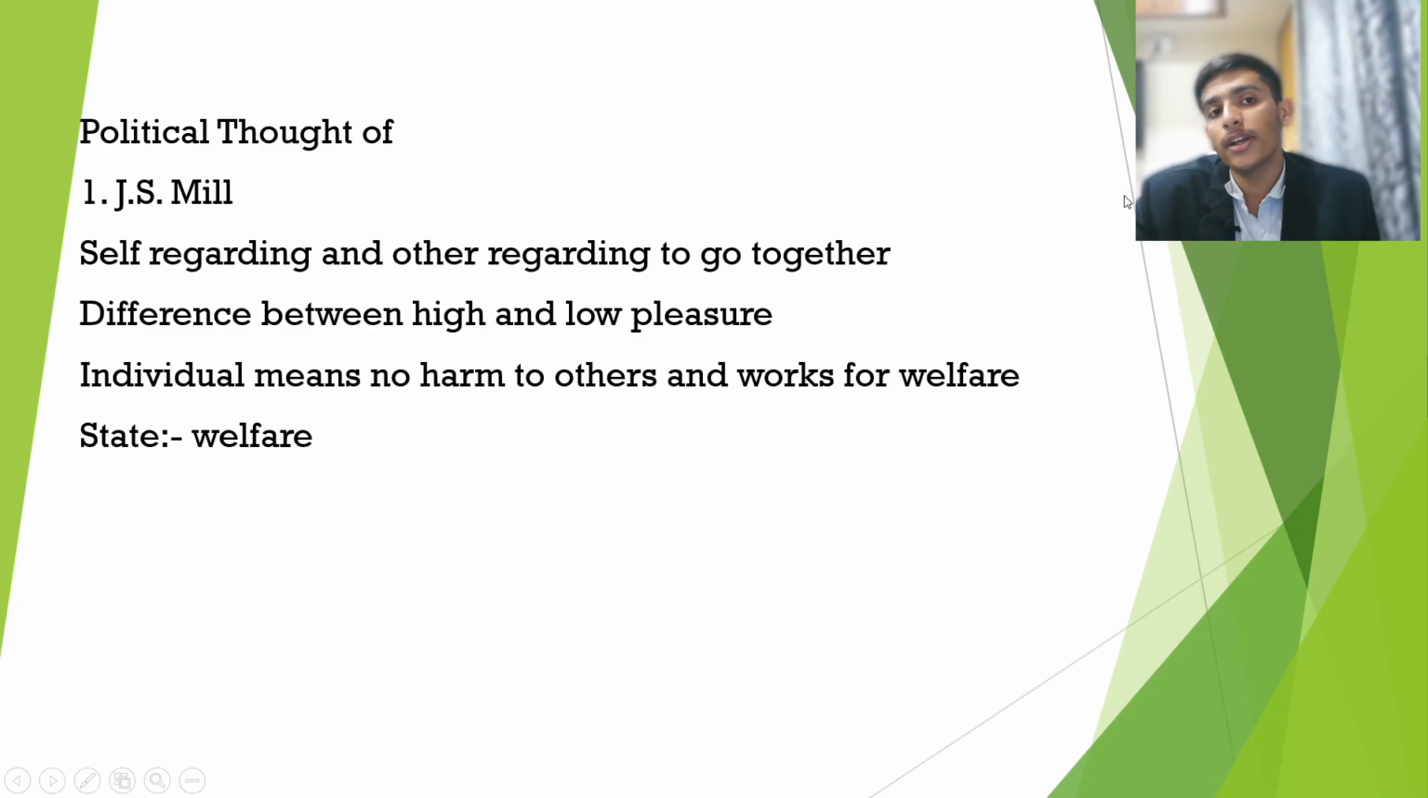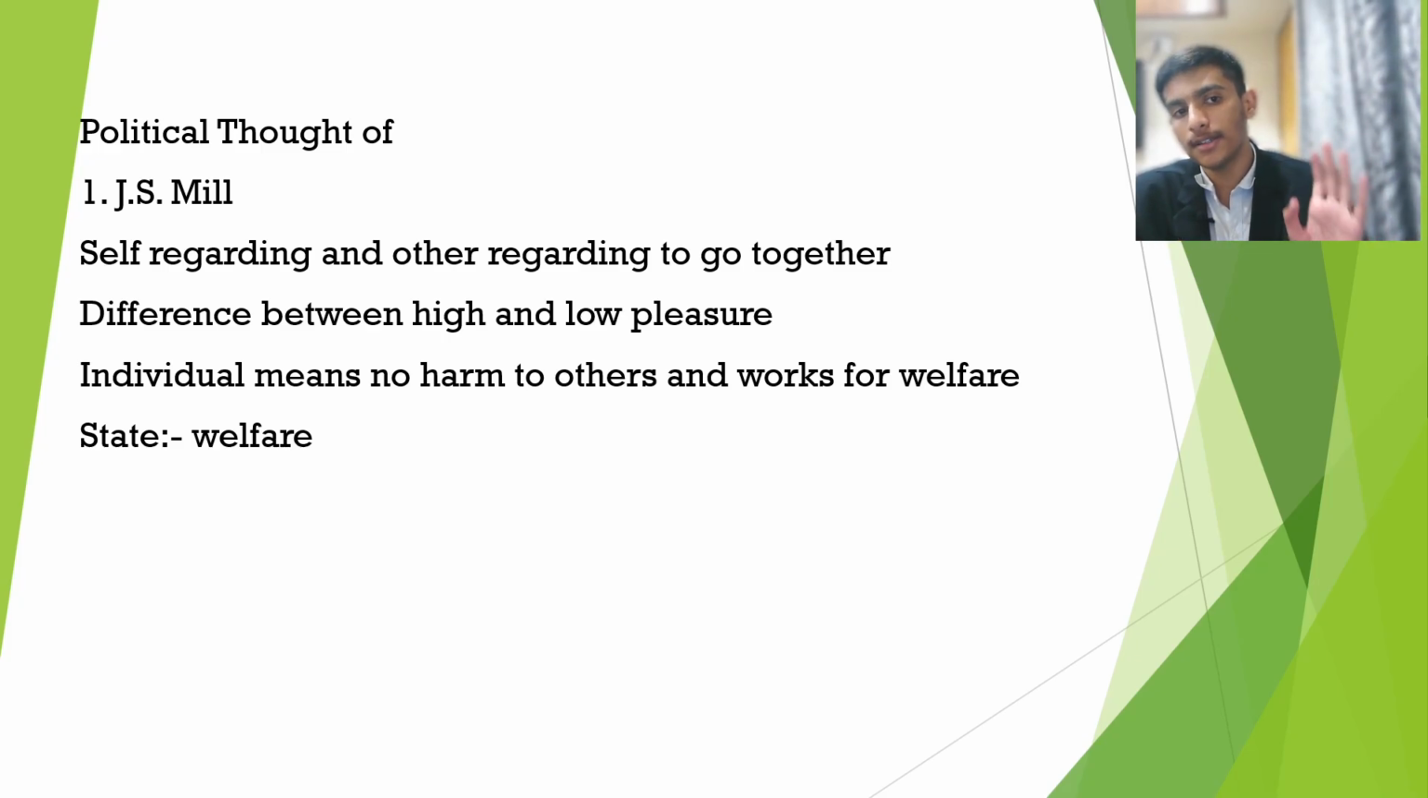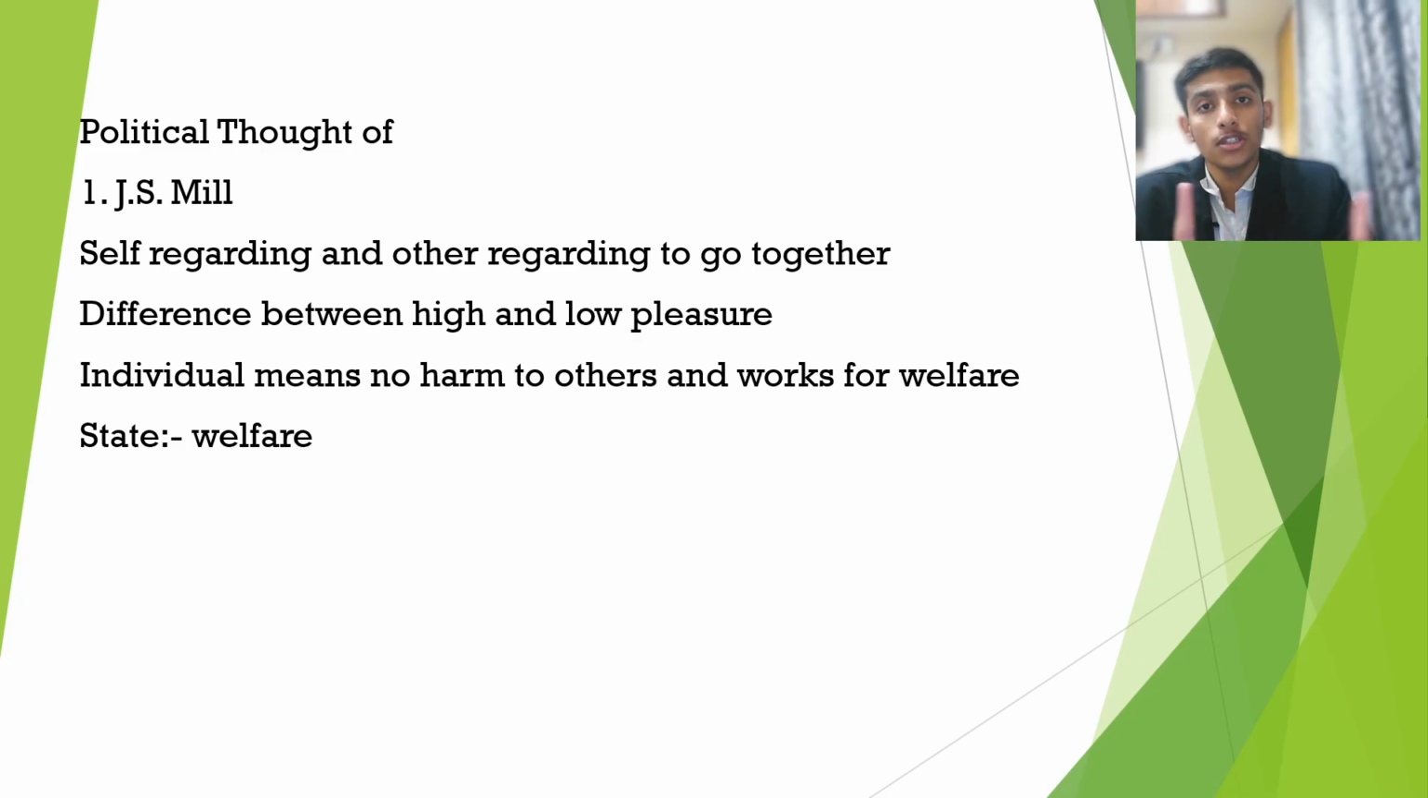And lastly, what is the political thought of J.S. Mill and Dr. B.R. Ambedkar? First, J.S. Mill: self-regarding and other-regarding go together. This statement means that individuals together are capable of helping each other move forward. When individuals cooperate and work together to fulfill their needs and goals, they are self-regarding and also regarding others.